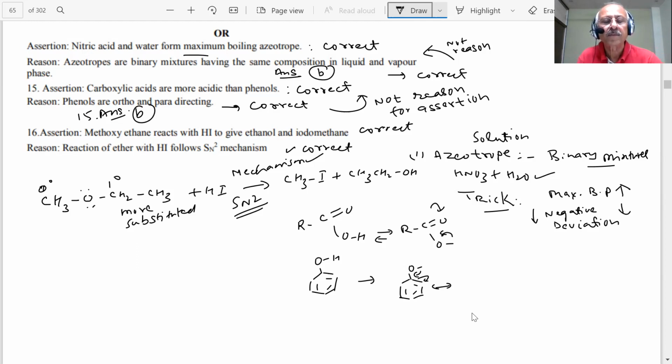One minute, sir. More substituted. Okay, sir. Yes, sir. I have told you one thing, that choices A and B are where students make mistakes, because here some doubt exists. But I have clearly said this is the answer to the mechanism. That is the reason why it is formed, student. The reaction of ether with HI is SN2. This is the reason, that is why this product is formed. This is the correct reason. Therefore, the answer is A, student. The answer of the 16th is A.